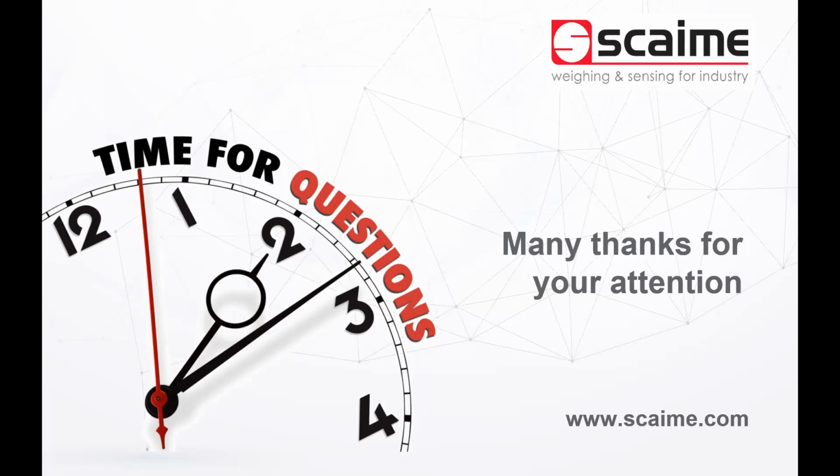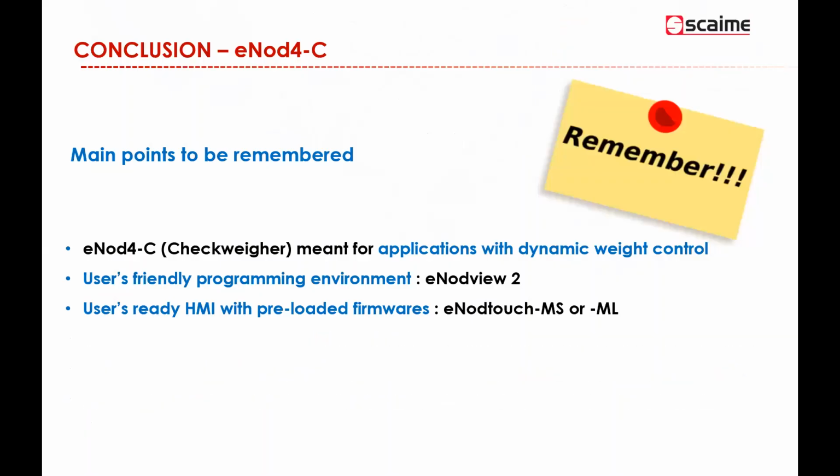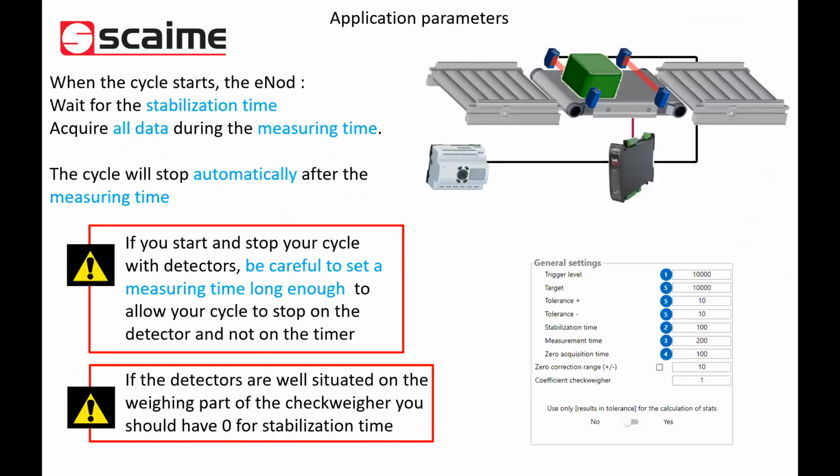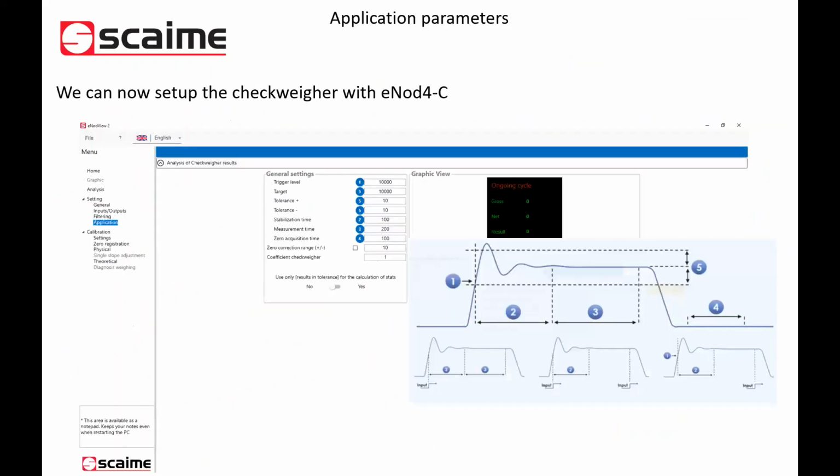Some other questions we've received are related to the use of InnodeView. Where can I see the results curve in the InnodeView 2 software? Okay, in this case, maybe we need to go back a little.